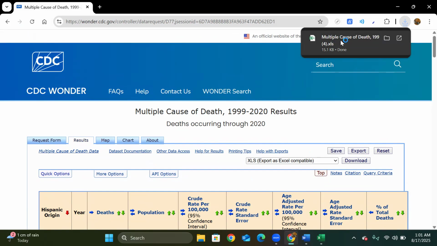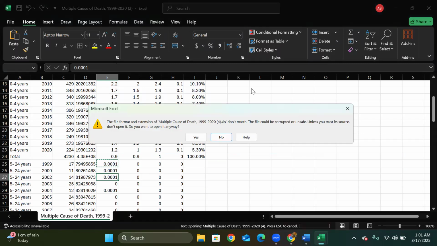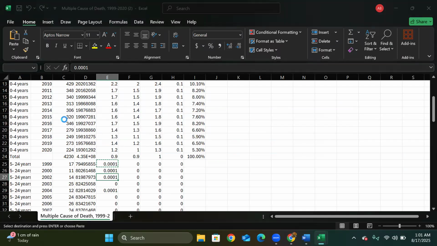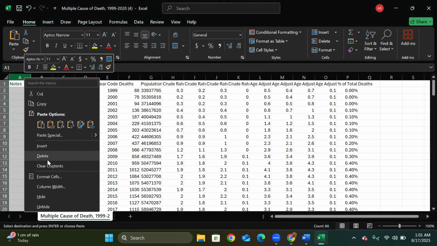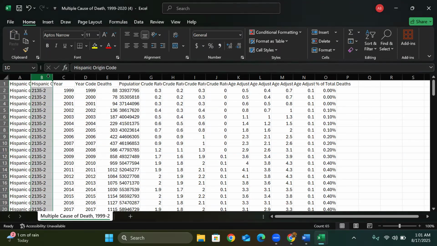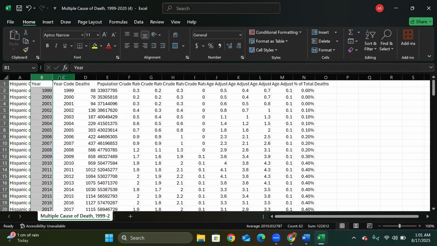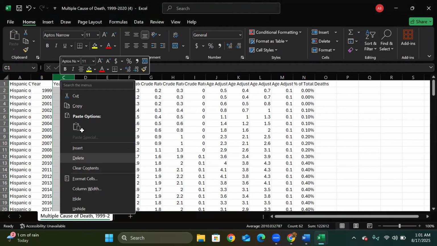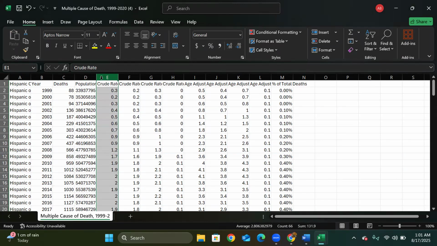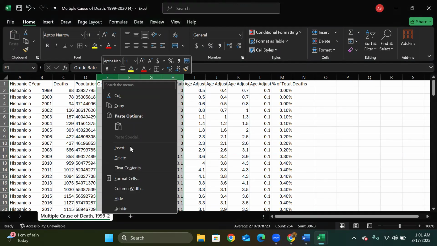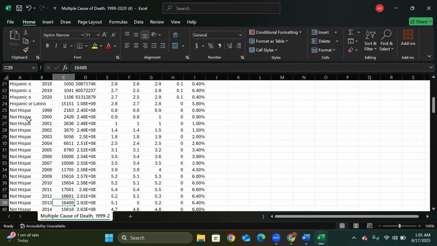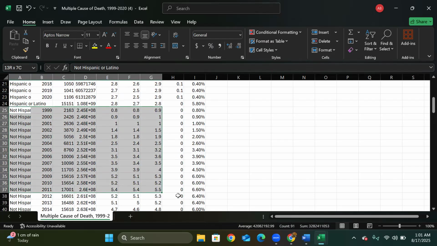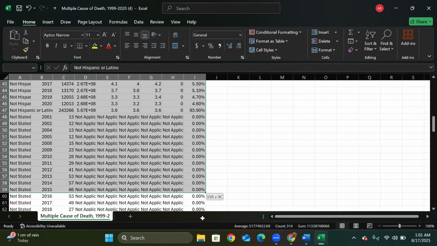I have saved this for the Hispanics. Let me open this. Again, what I will do, I will clean this data. For the non-Hispanics, I will be deleting this data because I will have to check the whole thing.